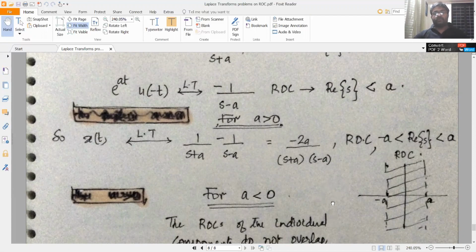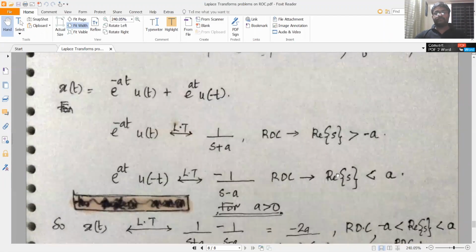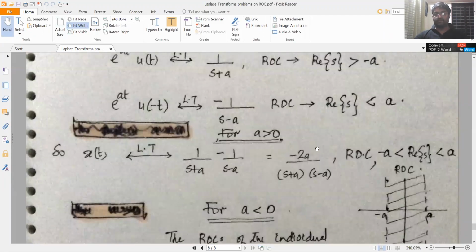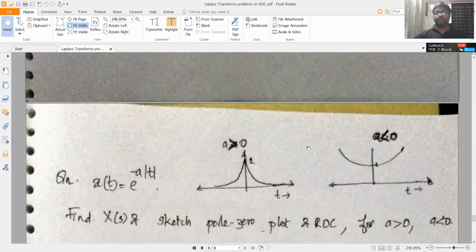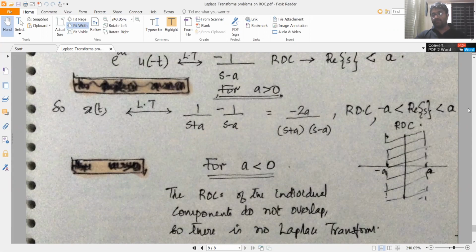So this is the case for a greater than 0. Now for a less than 0, what will happen? For a less than 0, minus a would be positive, and the ROC would be like this.